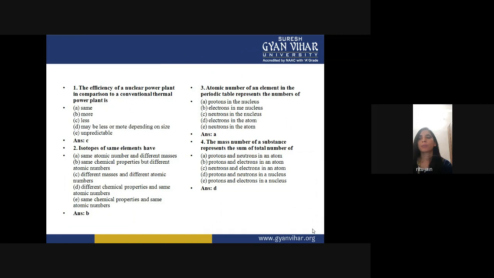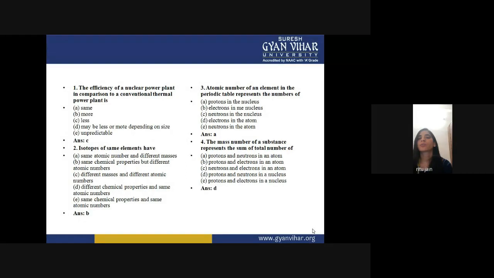Another question is: the mass number of a substance represents the sum of the total number of what? We have already studied this in our lower classes. The options are protons and neutrons in an atom, protons and electrons in an atom, neutrons and electrons in an atom, D is protons and neutrons in a nucleus, and the last is protons and electrons in a nucleus. So protons and neutrons in a nucleus always represent the mass number of a substance, right?